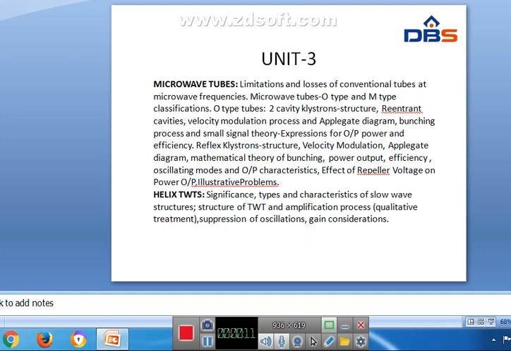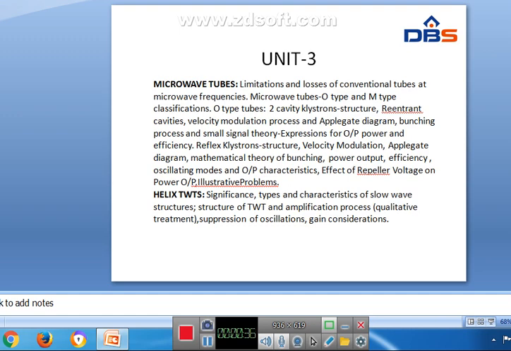This is your third unit. In this unit, you have the limitations and losses of conventional tubes. It is mainly here we are going to discuss microwave tubes. In this unit, we are going to discuss microwave tubes. Here you have the limitations and losses of conventional tubes at microwave frequencies.